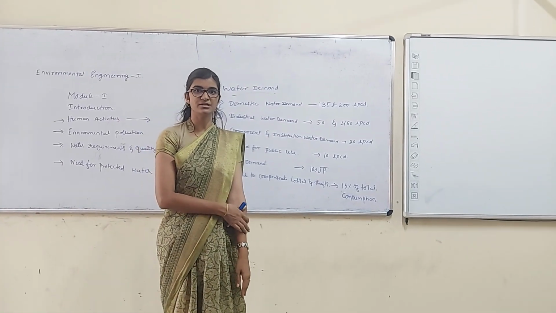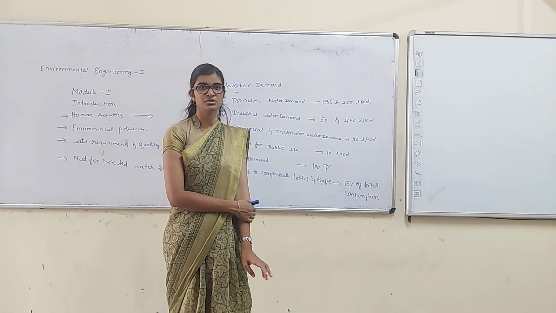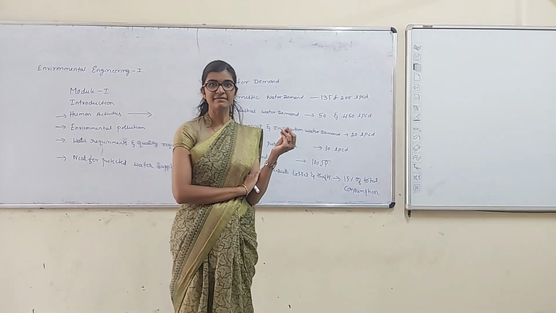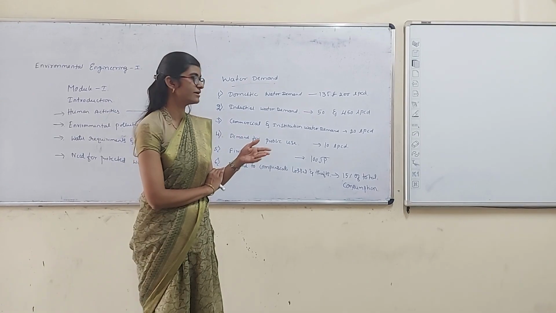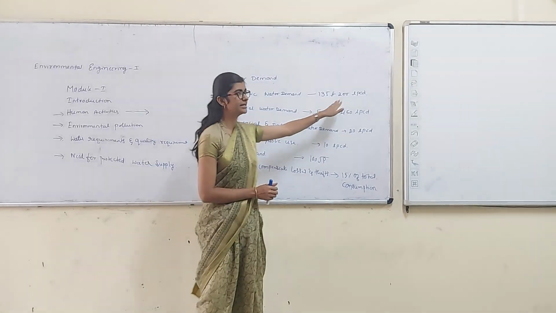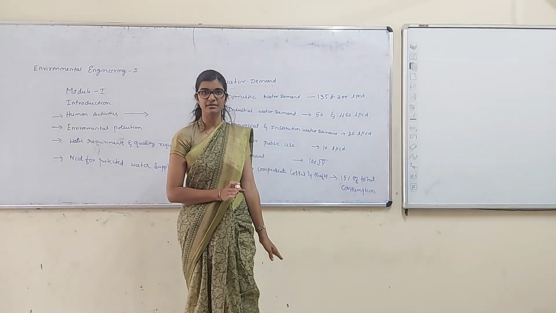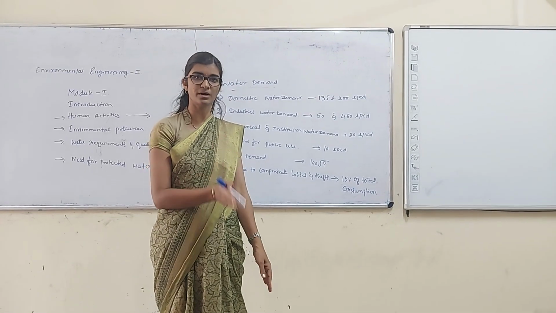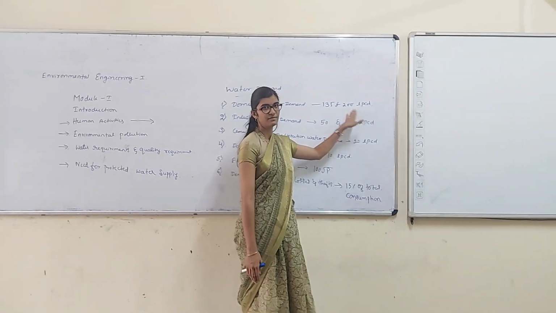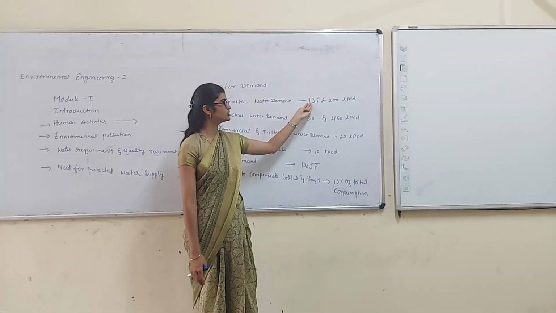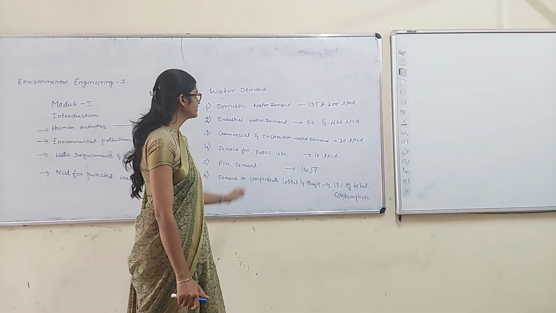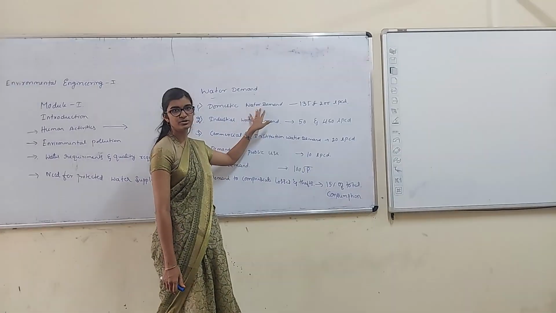In domestic water demand, there are two types of people: the high class people, and the average and middle class people. The high living standard of the people affects the domestic water demand. On average, they consume 200 liters per head per day for high class people, whereas for low class people it can be reduced to 135 liters per person per day. So this is about the domestic water.